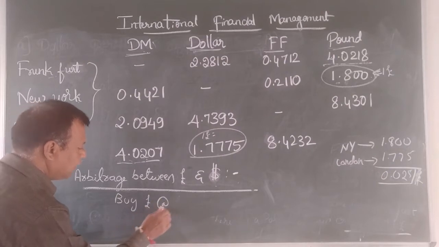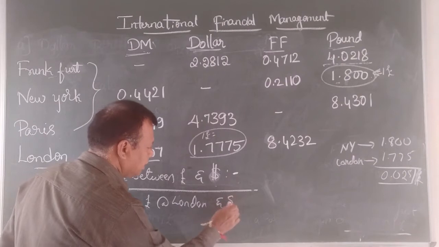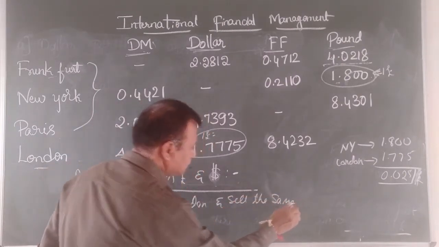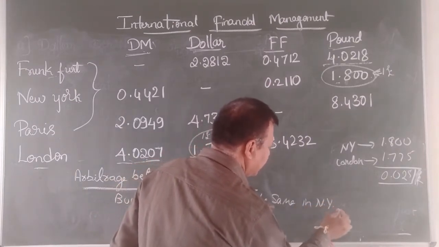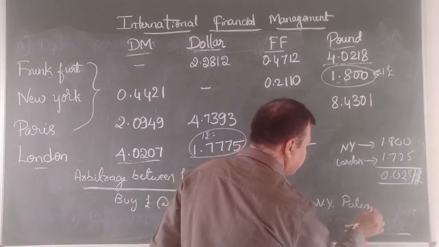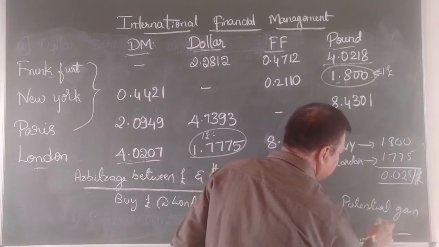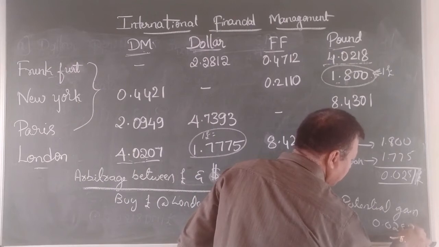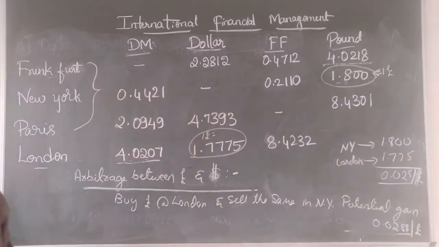Buy pound at London and sell the same in New York, and thereby we have a potential gain of 0.025 dollar per pound. Is it clear?